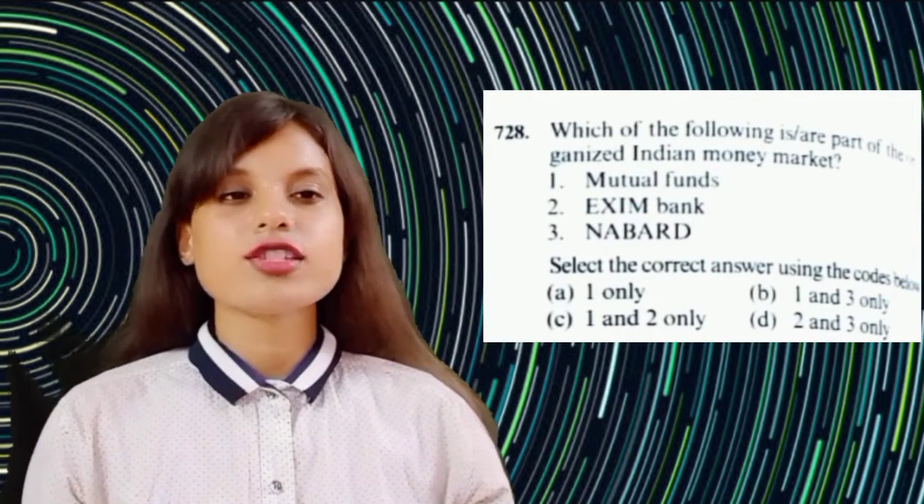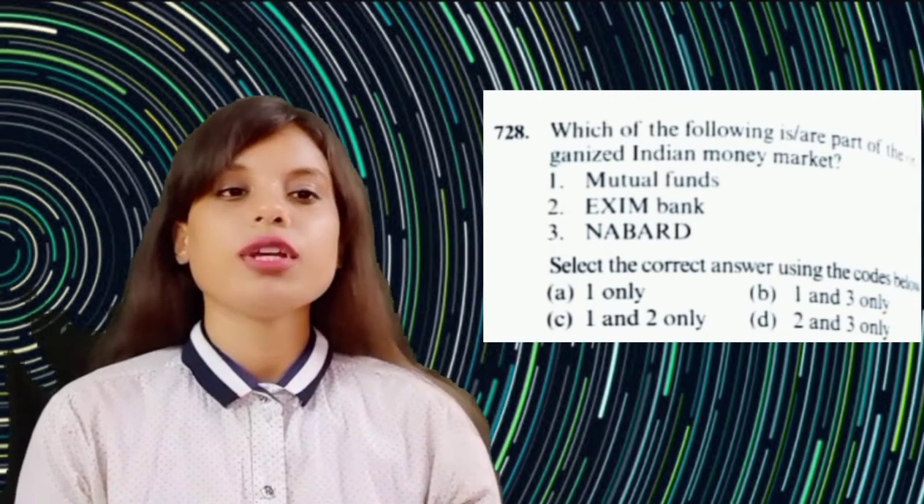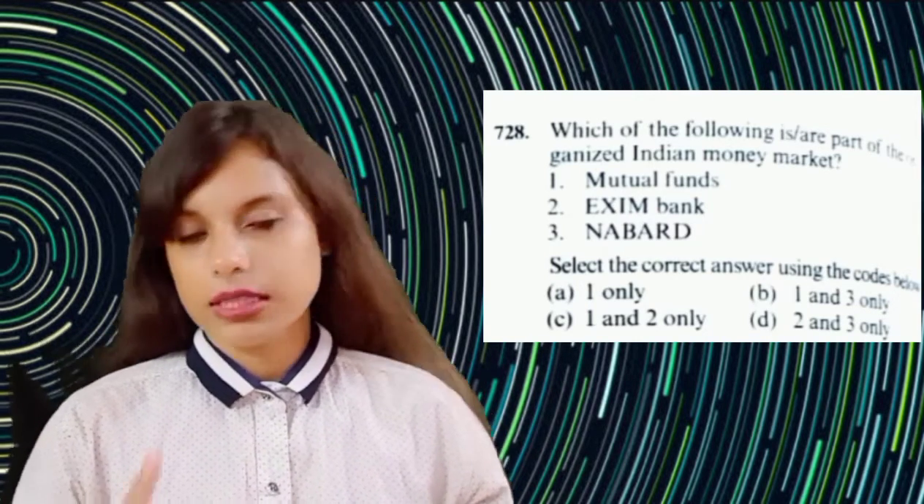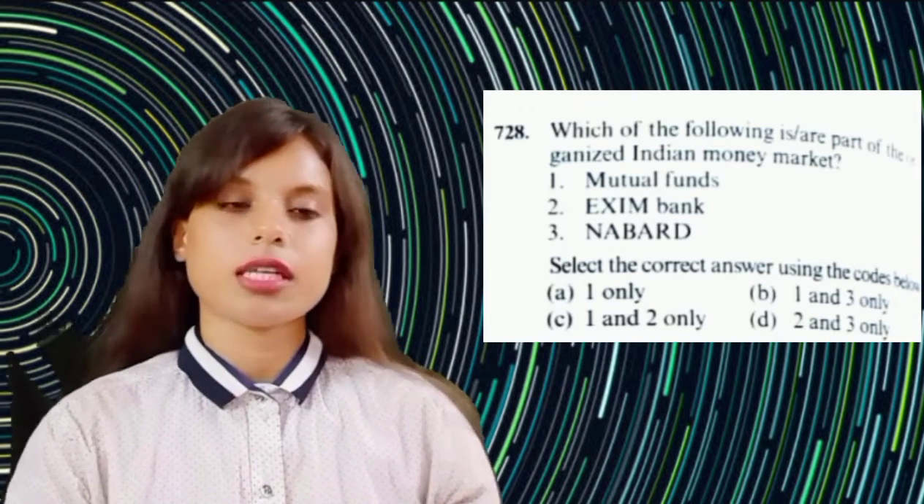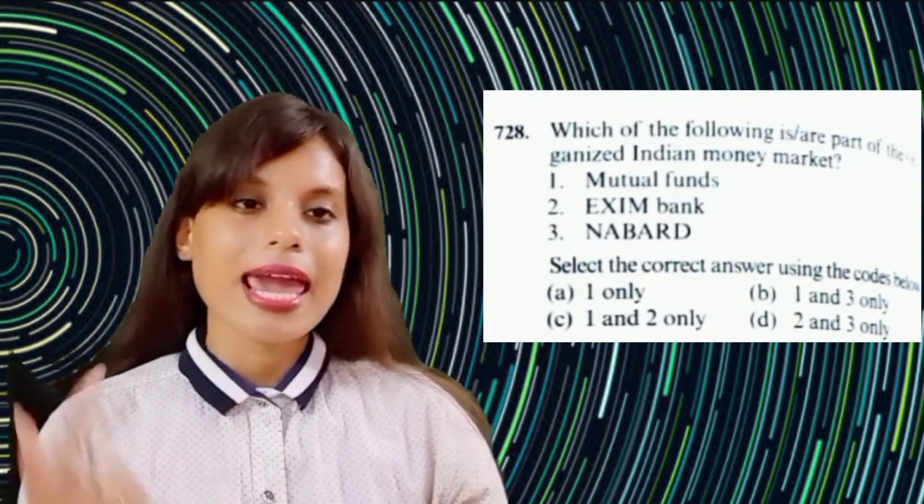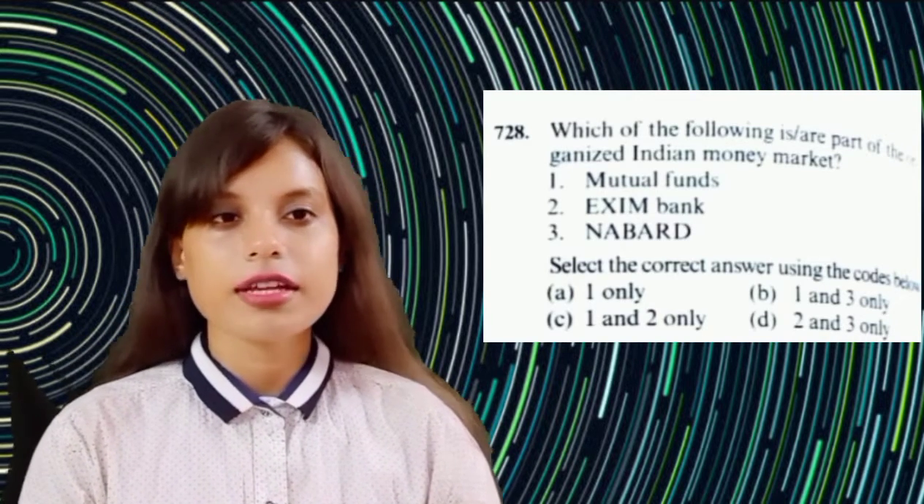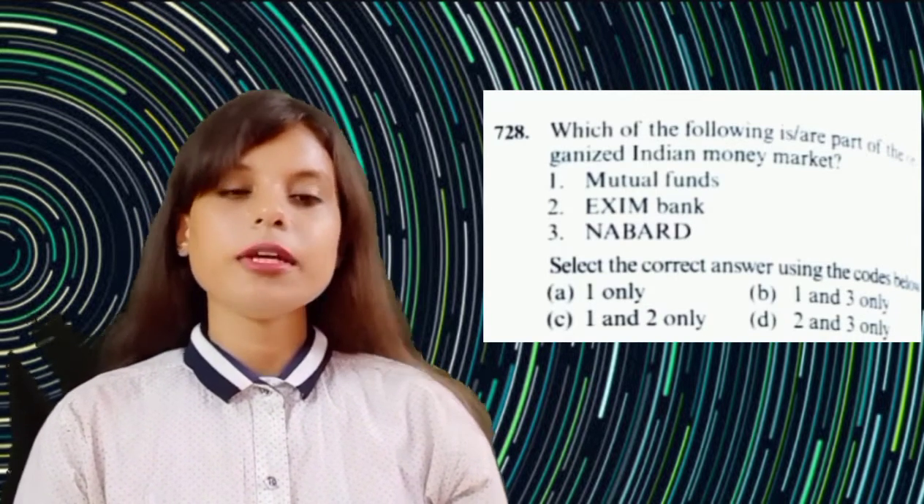The next question says, which of the following is or are a part of the organized Indian money market? The options are like statements. The statements include mutual funds, Exim Bank, then NABARD. So let's discuss which one can be the correct answer. The answer will be number A.